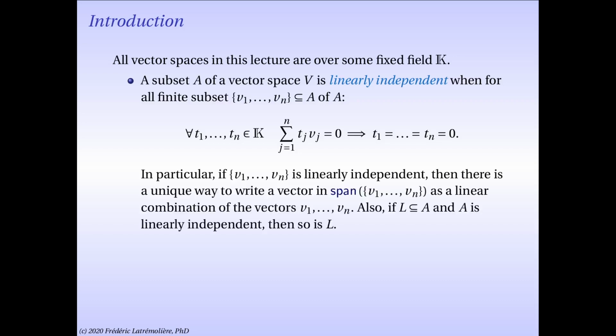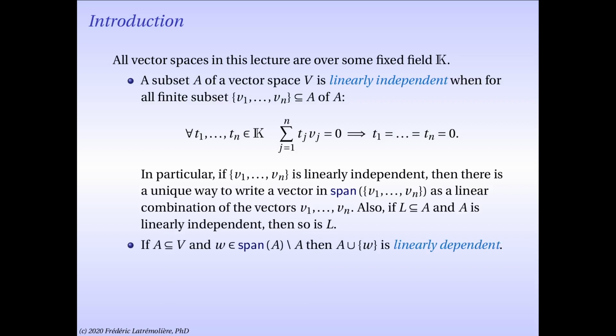In particular, if the set v1, etc., vn is linearly independent, then there is a unique way to write a vector in the span of v1 to vn as a linear combination of those vectors v1 to vn. We also record that if you're a subset of a linearly independent set, you are linearly independent as well.